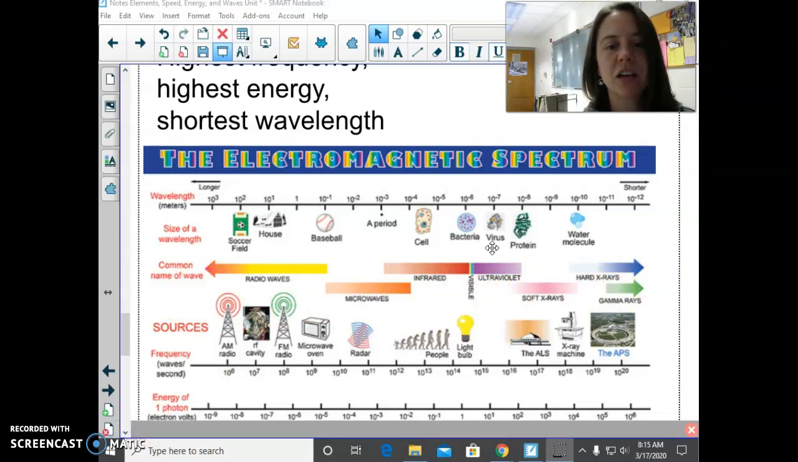And so then looking even smaller, ultraviolet, the wavelength of ultraviolet rays would be about the size of a protein or a virus. And X-rays, we're getting into 10 to the negative 9th, which is a millionth the width of your fingernail. And gamma rays would be about a billionth the width of your fingernail.